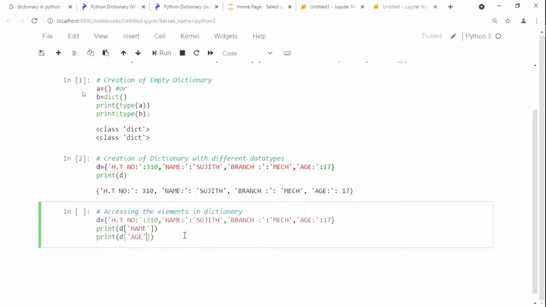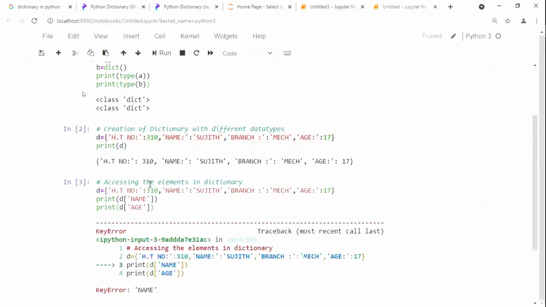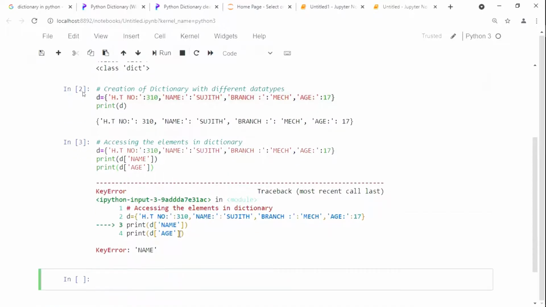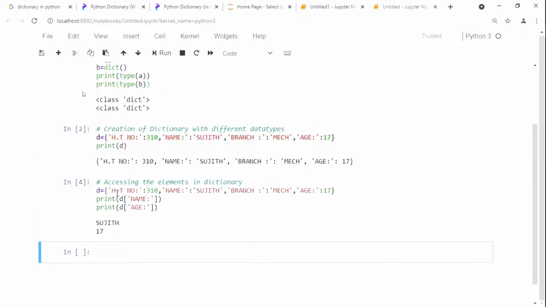Okay. Now see here. Now print this one. Print name, sorry, name colon it is. I will write name colon. Age also has a colon. Now run it. Now see here, the name is going to be considered as Sujit. Then age is going to be considered as 70. Like this, we are going to be calling the particular elements in your dictionary.